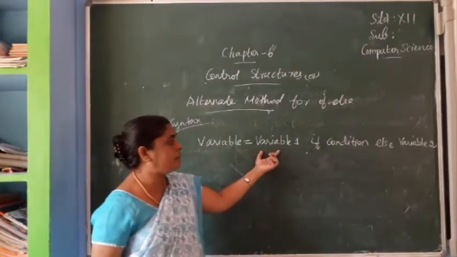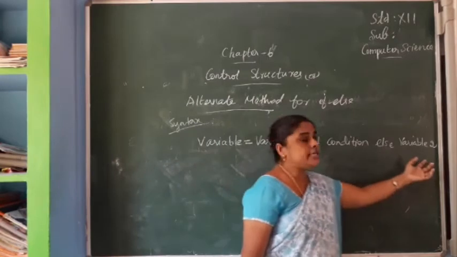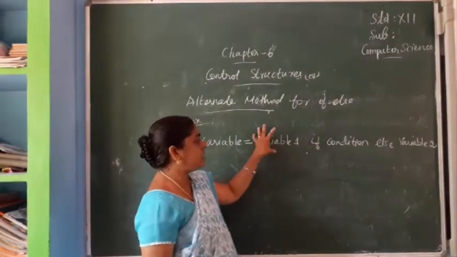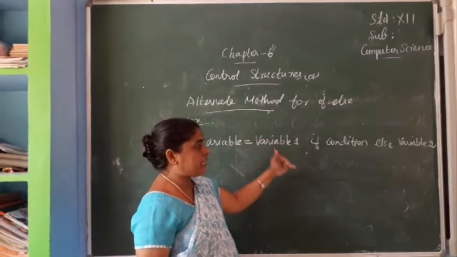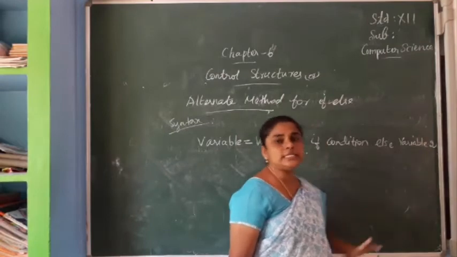Here one variable will be given, here the condition will be given, here variable 2 will be given. If the condition is true, variable 1 will be executed. If the condition is false, the else part, that is variable 2, is executed.